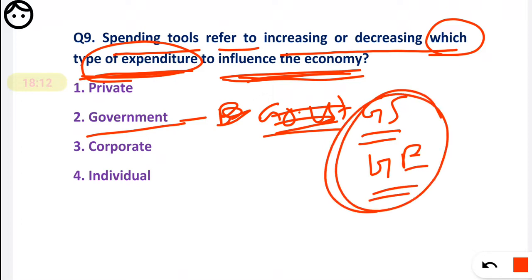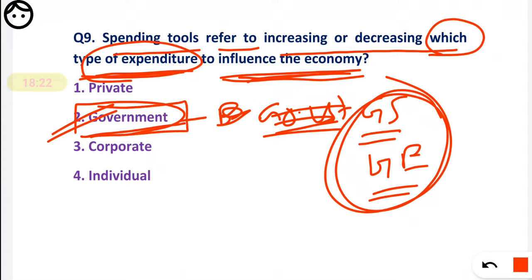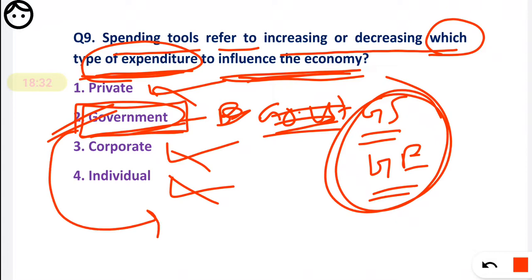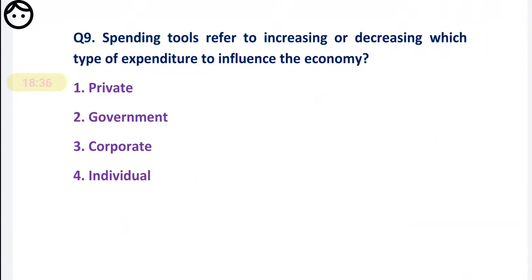That tool is very important, because maximum expenditure can be borne by the government only. And the government has the capacity to control and combat inflation. Private sector, corporates, individuals don't have that capacity to control the economy and combat inflation. It is the role of the government, and it is also the capacity of the government. Okay, now question number 10.